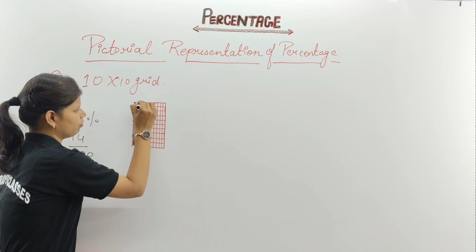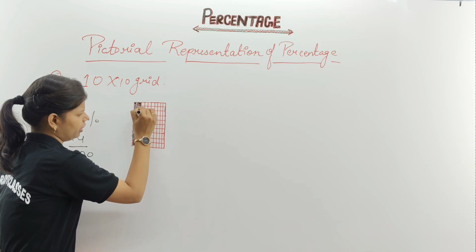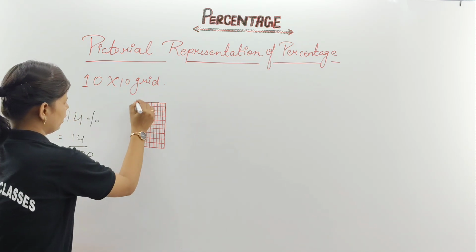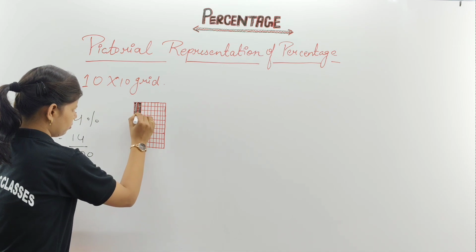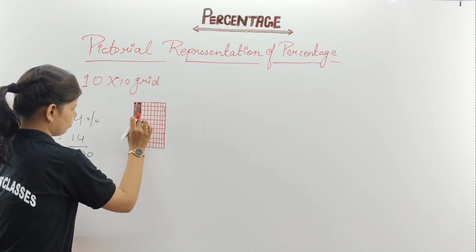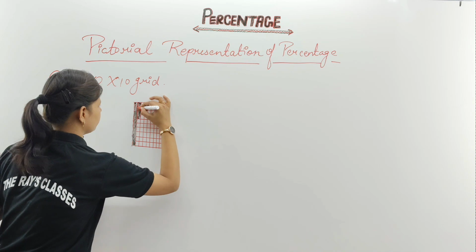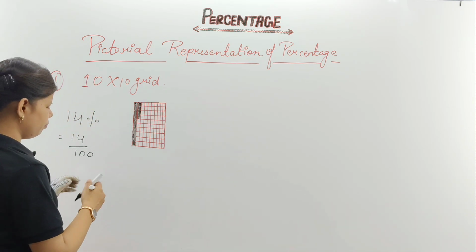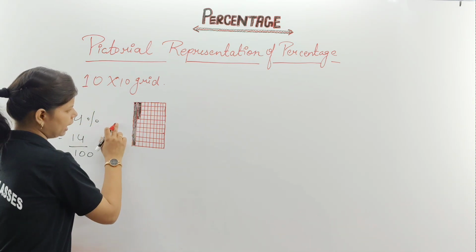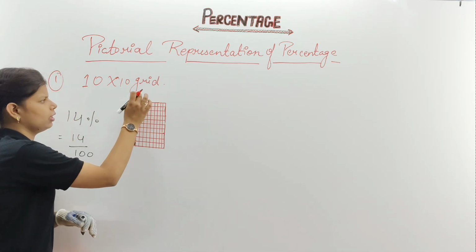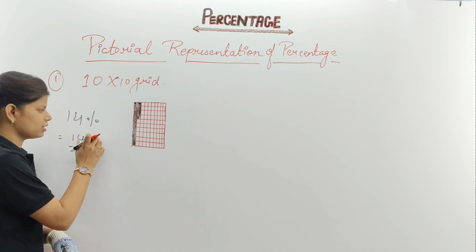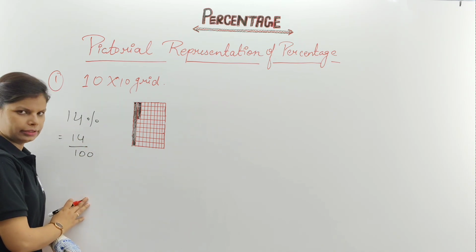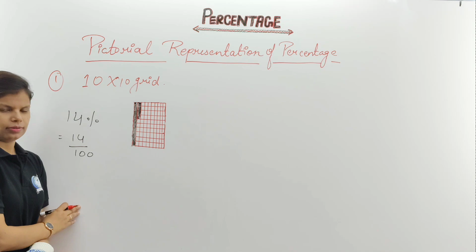What exactly are we going to color from here? Just don't try to erase this red line. That one is important. This is your red line which is going to separate one box from the other one. This red line. Clear? That means out of 100 we have colored 14 boxes. And that's why the percentage for this is what? 14 upon 100. This is your pictorial representation.